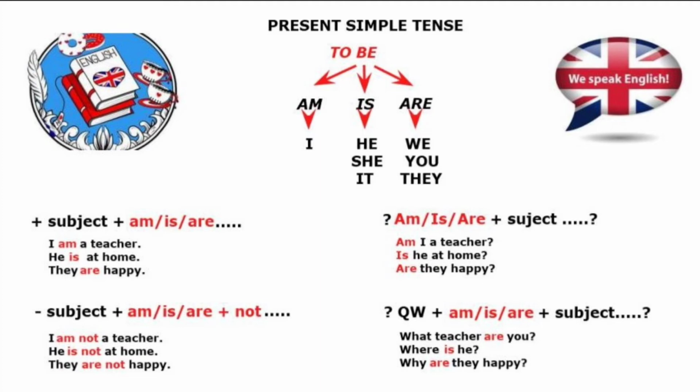When the question has a question word, we put it in first place. After that, we use am, is, are and subject. For example, what teacher are you? Where is he? Why are they happy? In the first question, what teacher are you? We put teacher with the question word because the subject of the sentence is you. So teacher refers to what?